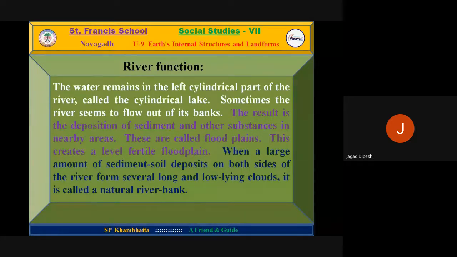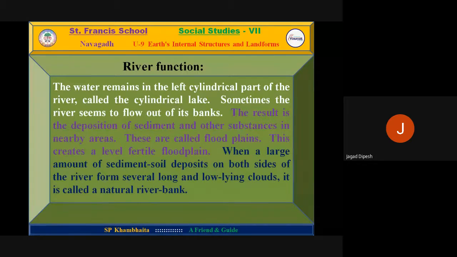The water remains in the left cylindrical part of the river, called the cylindrical lake. Sometimes the river seems to flow out of its banks. The result is nearby areas. These are called flood plains. Yes, sir. You missed one line. The result is the deposition of sediment.